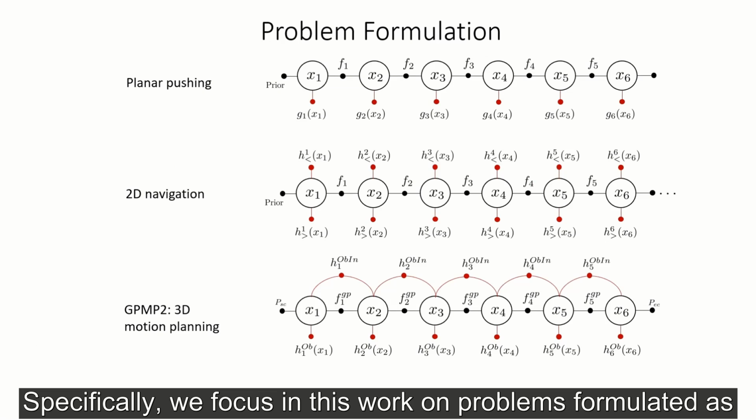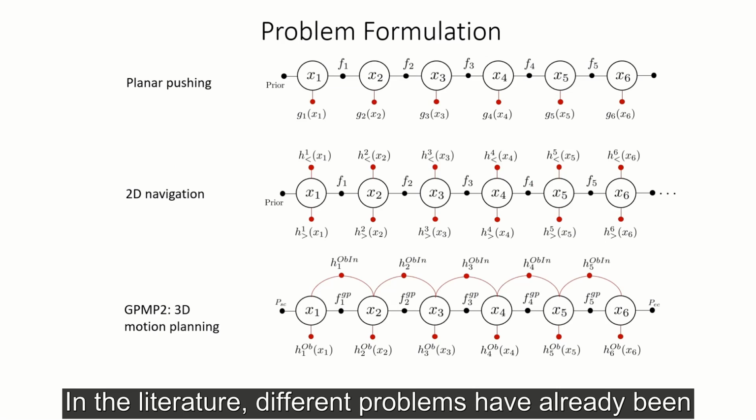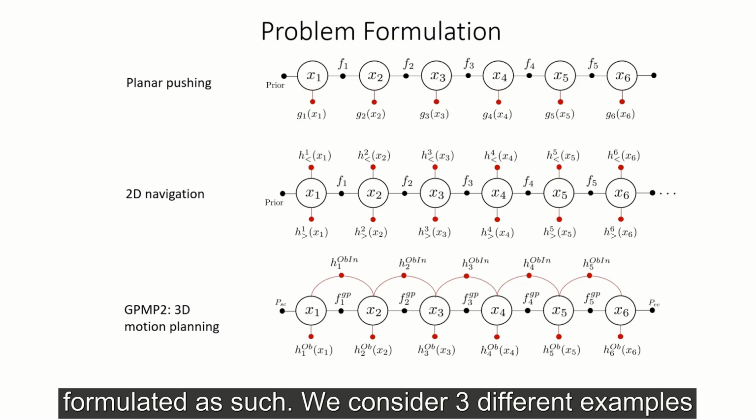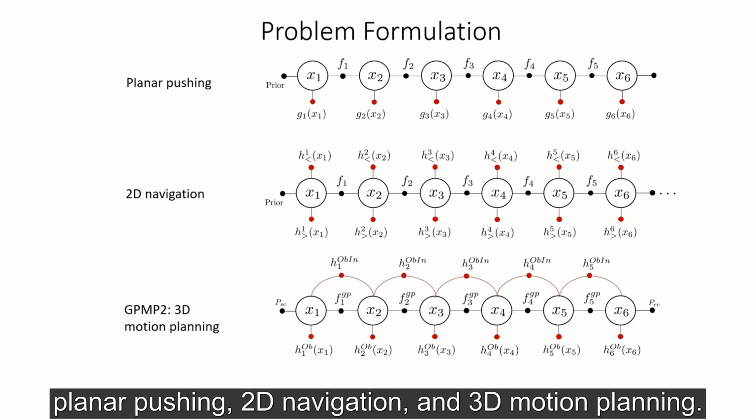Specifically, we focus in this work on problems formulated as MAP inference over factor graphs. In the literature, different problems have already been formulated as such. We consider three different examples where hard constraints could be used: planar pushing, 2D navigation, and 3D motion planning.